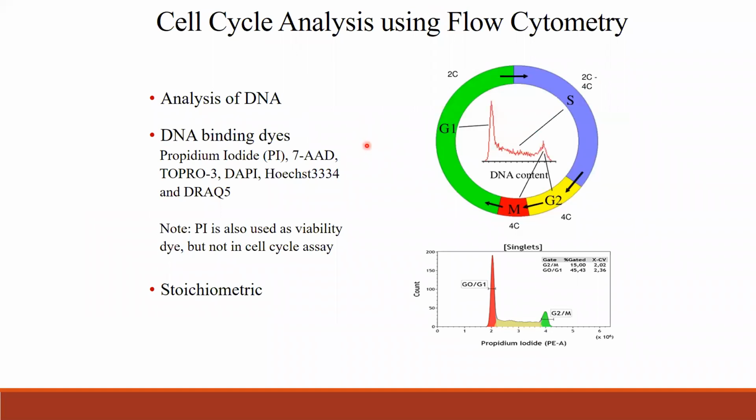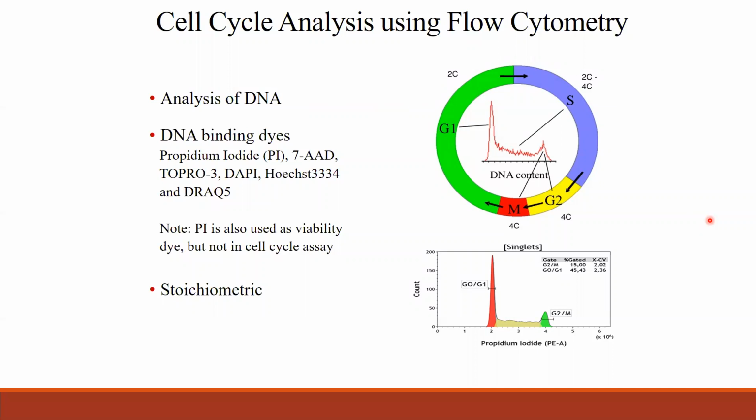So here, the cell cycle analysis using flow cytometry. As you all know, flow cytometry is a powerful tool to analyze the cell cycle, that is, analysis of DNA. The procedures are well established, and the protocols are accurately studied using flow cytometry. When I say cell cycle analysis in flow cytometry, it is nothing but analysis of DNA, done by adding a DNA binding dye.